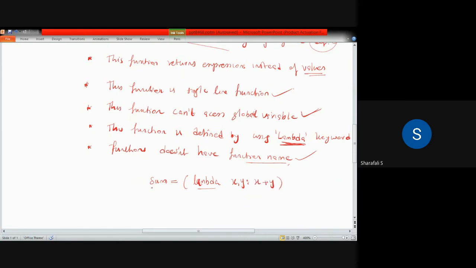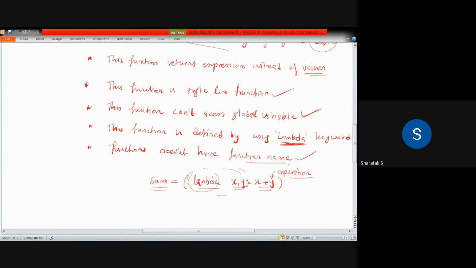So what is the operation of this particular anonymous function? x plus y. This is our operation of that particular function, and this is the keyword used to define that function with arguments x comma y.